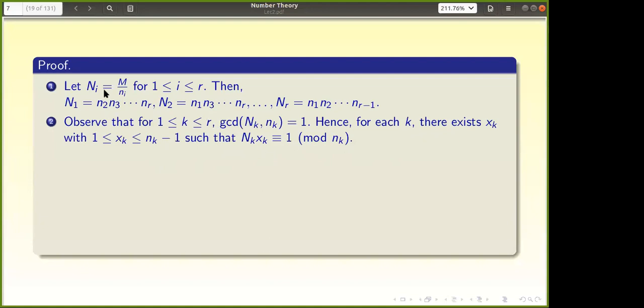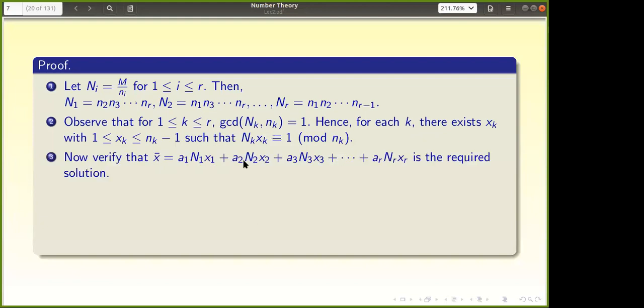I'm not doing anything. Whatever is given in the hypothesis, I'm just writing and collecting with my previous results. Now I am forming whatever I want. There is some magic here suddenly. Whatever I want to get, I am just getting from here. So a1, a2, ..., ar are given in the hypothesis, and also capital N1 to Nr, small n1 to nr.